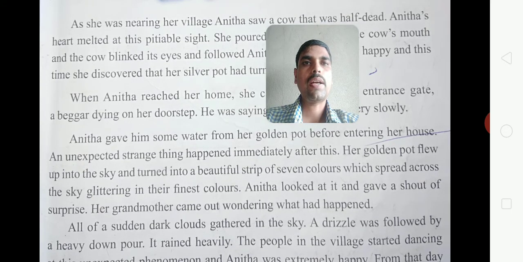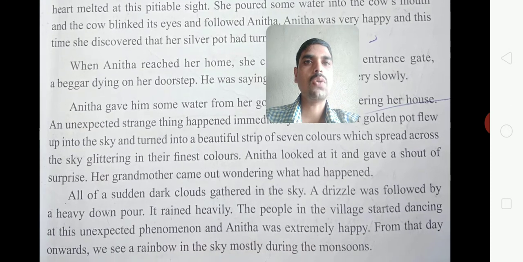An unexpected, strange thing happened immediately after this. Suddenly her golden pot flew up into the sky and turned into a beautiful strip of seven colors, which spread across the sky, glittering in the finest colors: the rainbow. Anita looked at it and gave a shout of surprise.